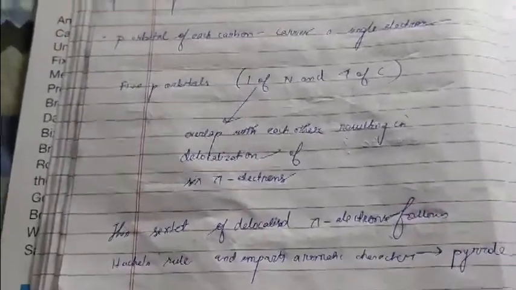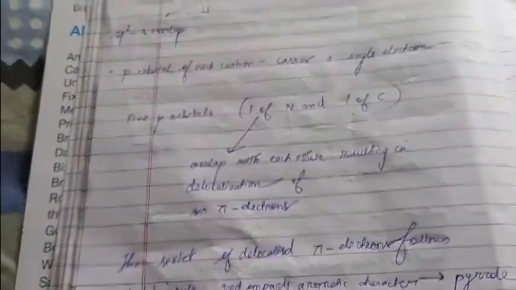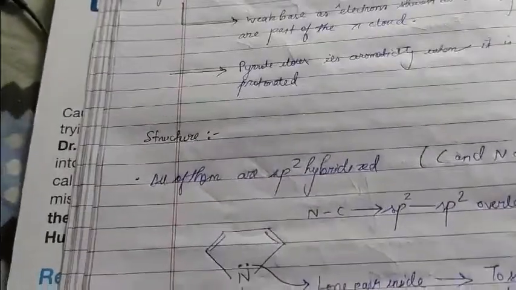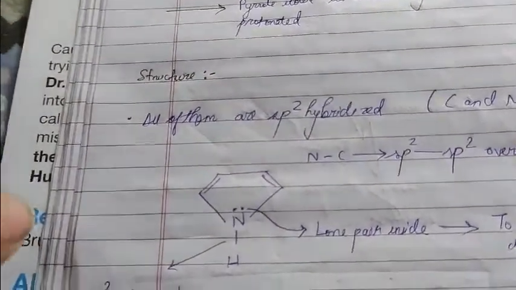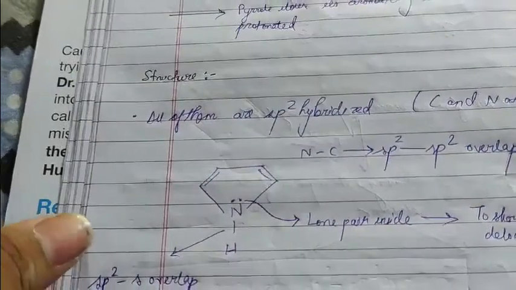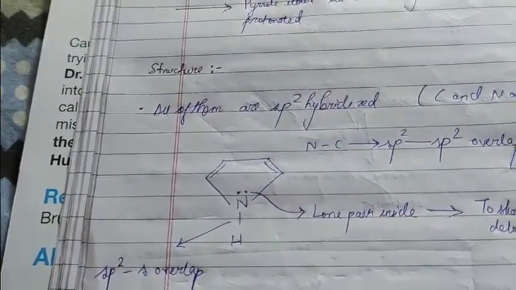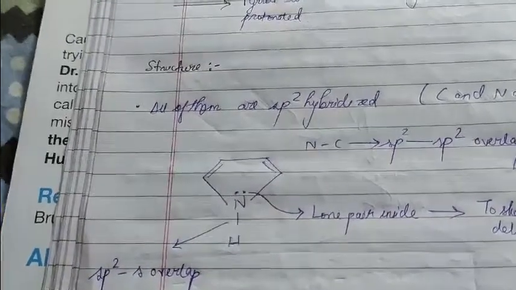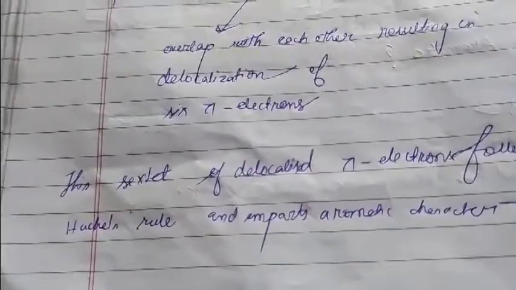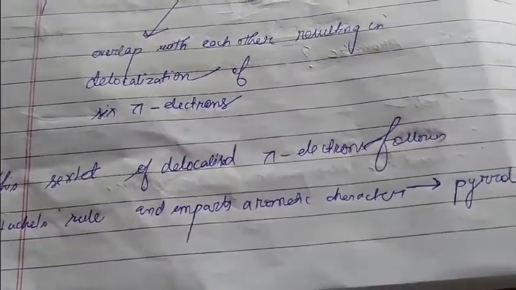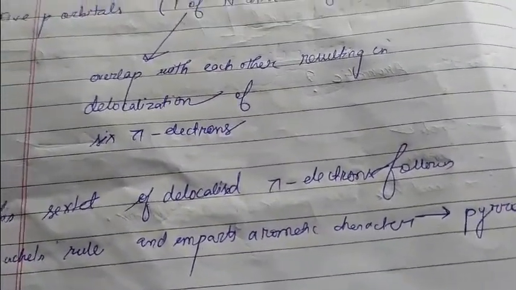also, by seeing this sextet of delocalized pi electrons, as you can see, there are 6 pi electrons involved: 2 plus 2, 4 from the double bonds, and 2 from the lone pair. All of them follow Huckel's rule, which imparts the aromatic character of pyrrole.